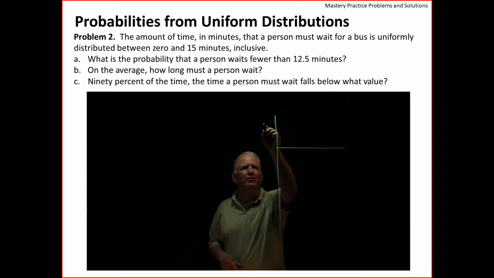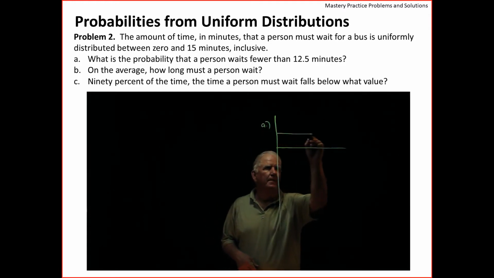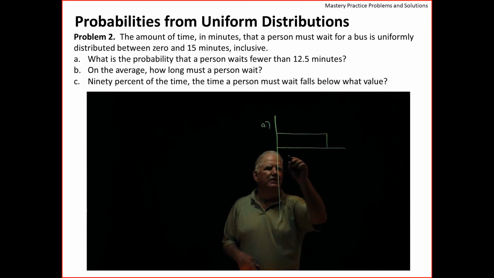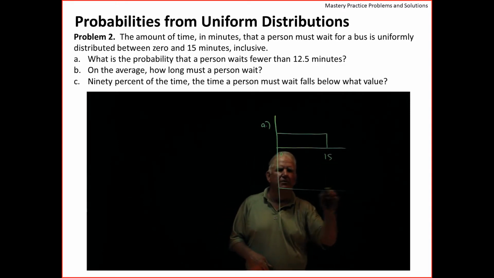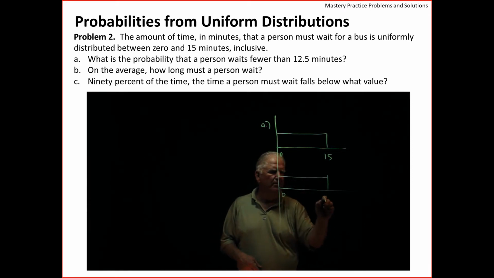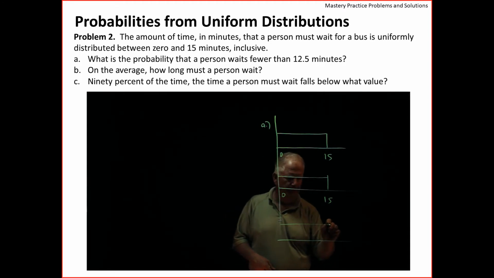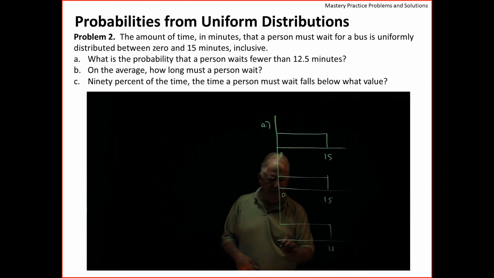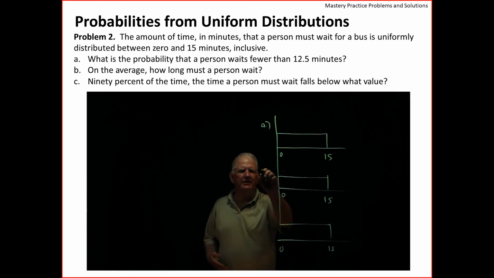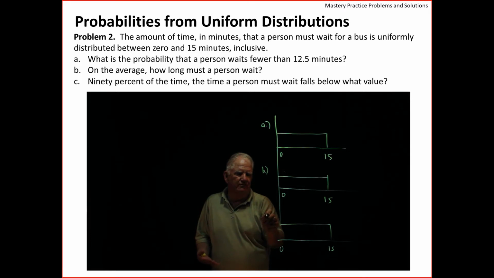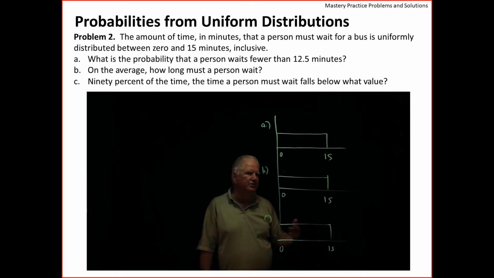So here it comes for problem A. It's all going to be the same, by the way. Here's 0 over here, here's 15. Let's answer problem B right here. And problem C right down here. 15 and 0. So first of all, you might note that in each case, of course, I've drawn the same distribution. It's the same distribution, 3 different questions.